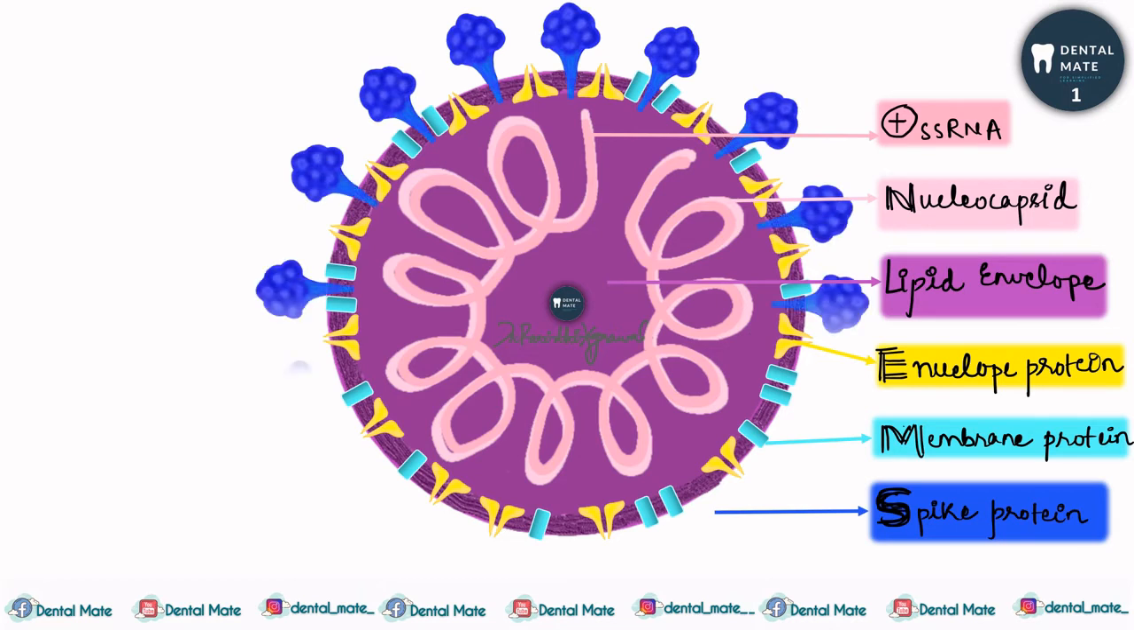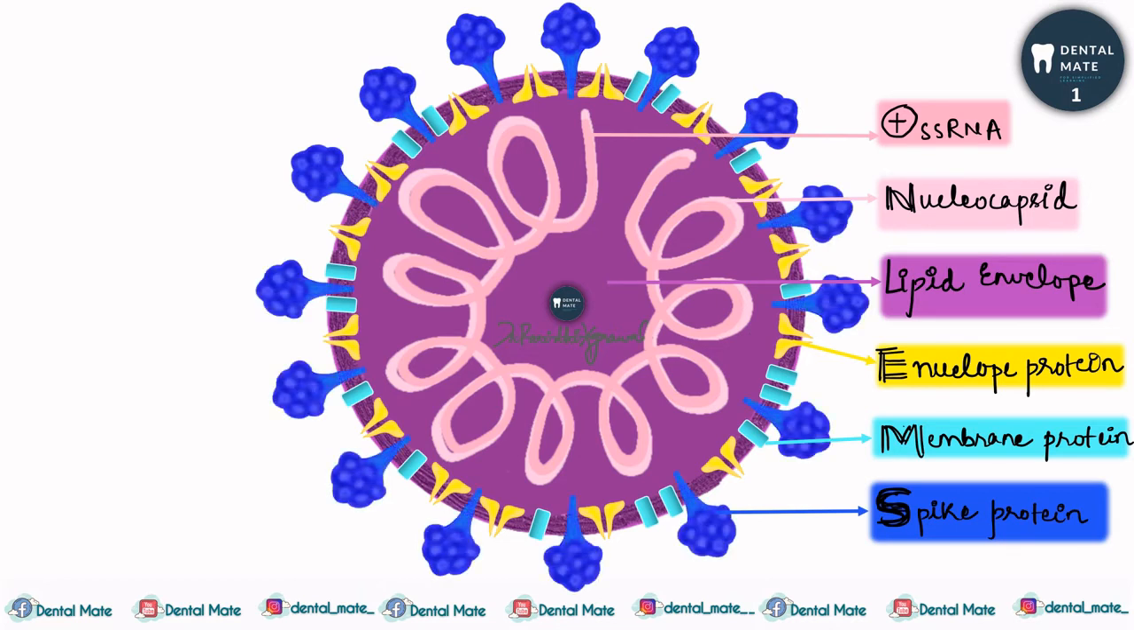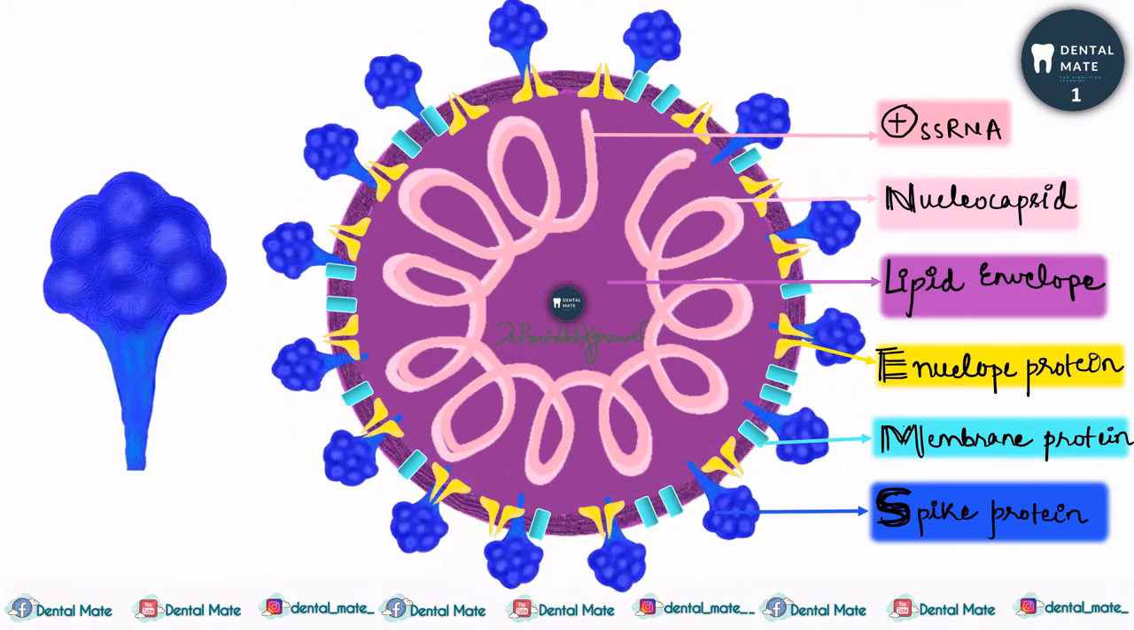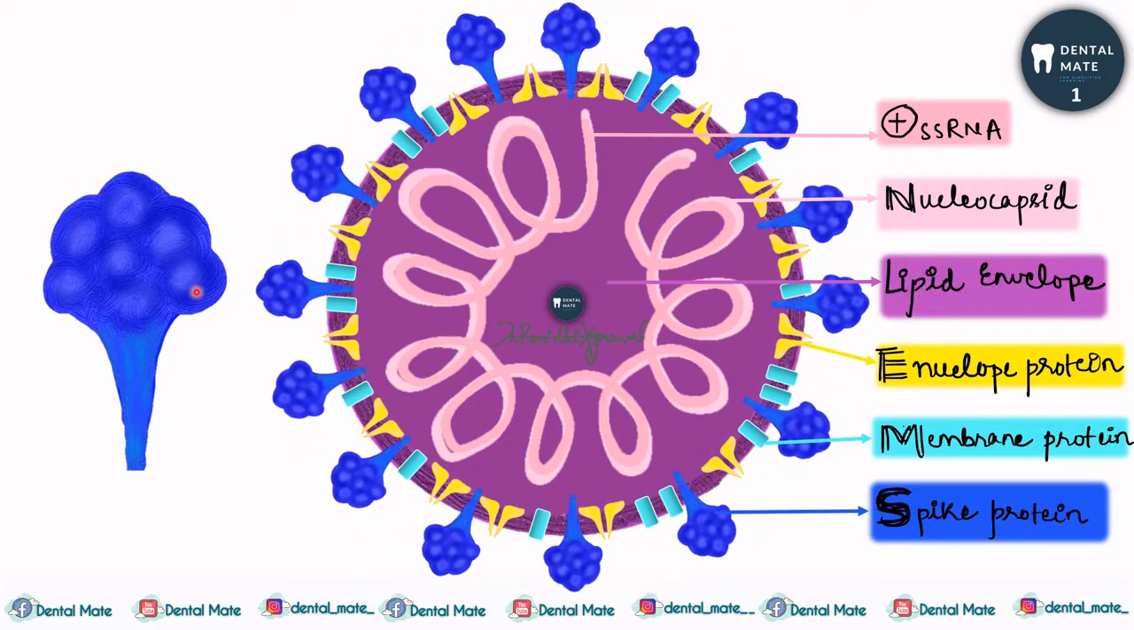Next is the most important, the fourth and last major structural protein. It is the S protein or the spike protein. It plays a very important role in causing or spreading the infection. Now, if we have a closer look at the spike protein, we can see that it has two subunits, okay? The S1 subunit and the S2 subunit.